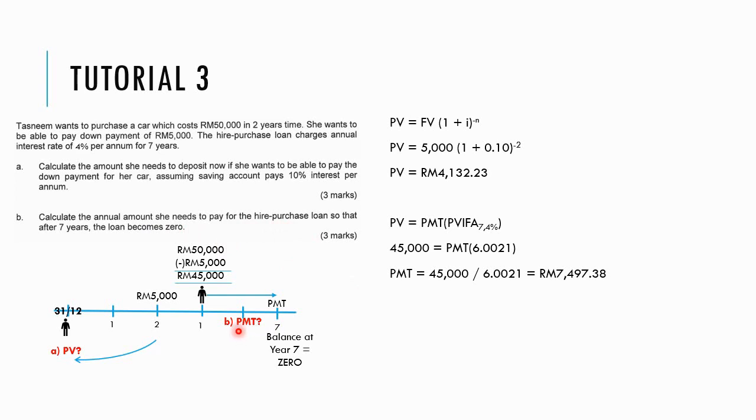Okay, so the question is asking for PMT. How much must she pay every year? How much is she borrowing? She's borrowing 45,000 because she already has accumulated 5,000 and she doesn't need to borrow the whole 50,000. She can only borrow 45,000. So put here present value 45,000. And the annuity factor 7 years and 4%. And every year Tasnim must pay 7,497.38. That's the amount that she has to pay every year.